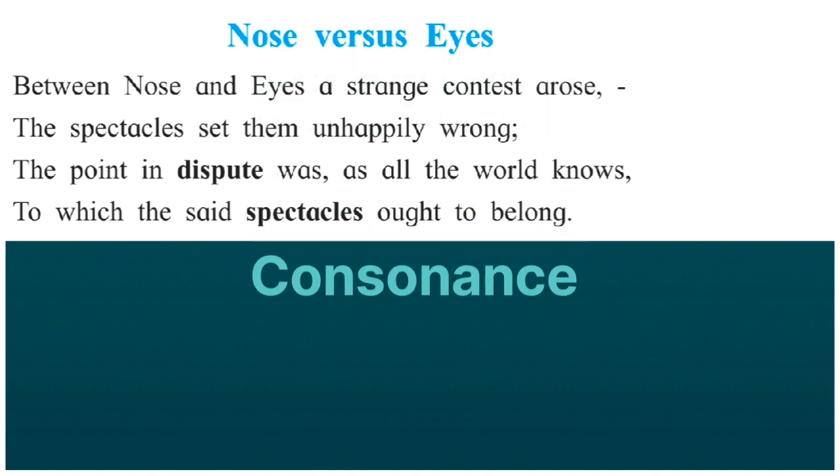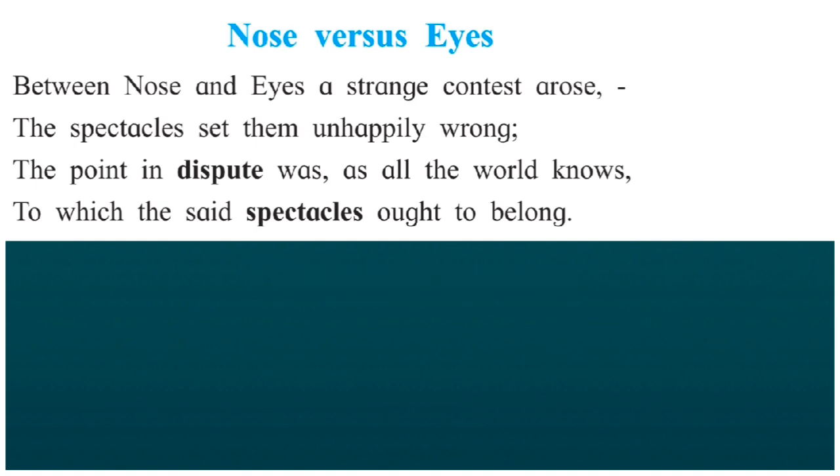One more figure of speech is found in the same line, that is consonance. Consonance is a poetic device when the consonant sound is repeated in the given poetic line. Here the consonant sound Z has been repeated in the words was, as, knows. This is for the musical effect. So it is consonance. We have one more figure of speech in the same line, that is repetition. Repetition is a figure of speech when a particular word is repeated for the musical effect. Here the word "the" is repeated twice. So it is repetition.